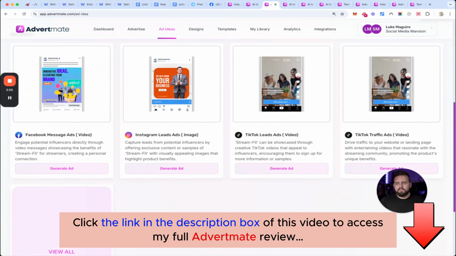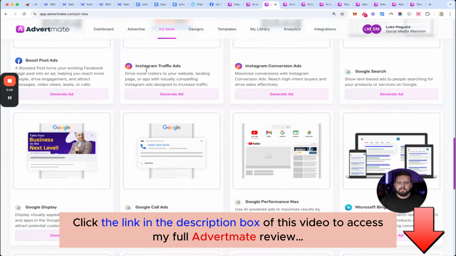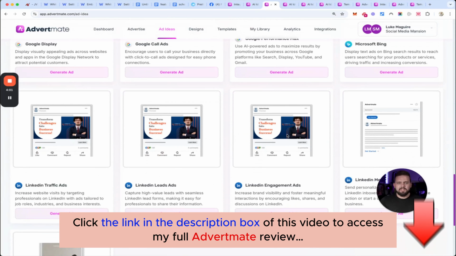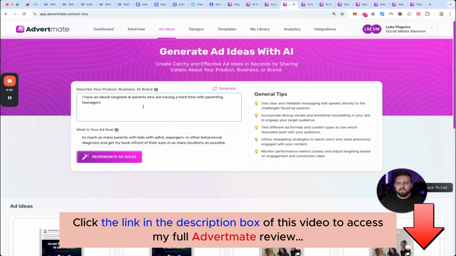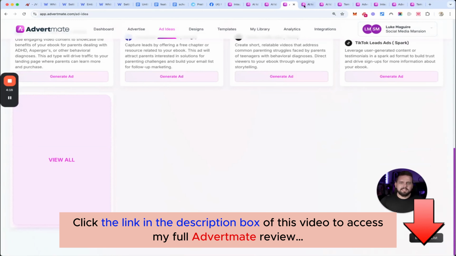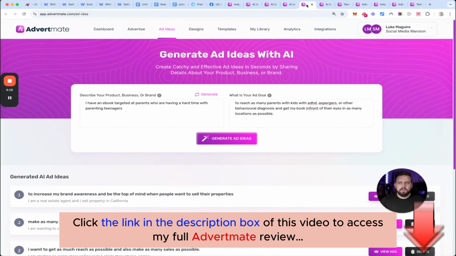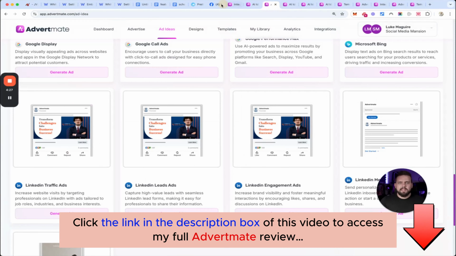Now you can view all as well, which I'll just do to show you what they all look like, all the different types of ads that we're allowing you to do. And then finally, the ebook targeted towards parents having a hard time parenting teenagers. Facebook traffic ads, Facebook lead ads, and TikTok traffic ads they're suggesting here as well. So now that we've got that sorted, we can go ahead and choose which ones we want.